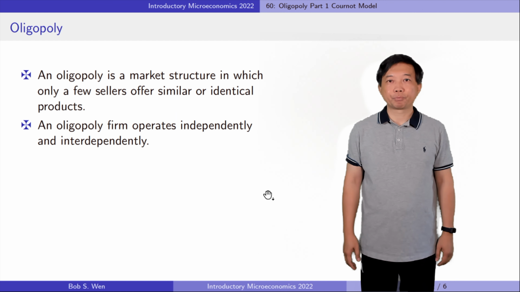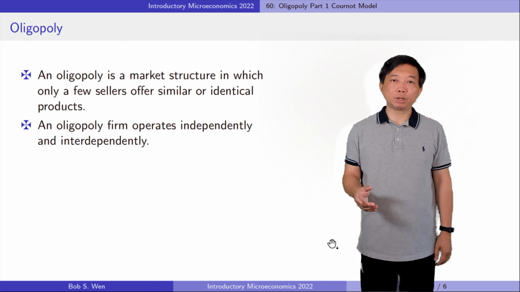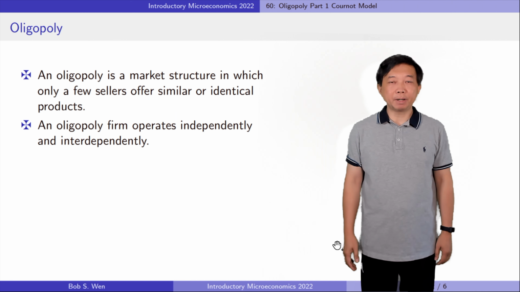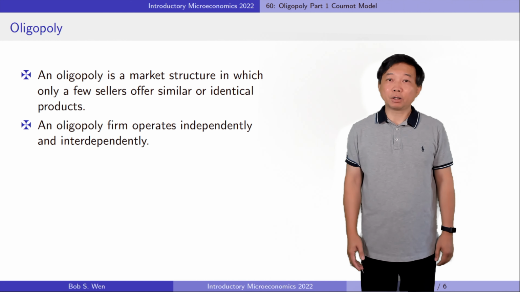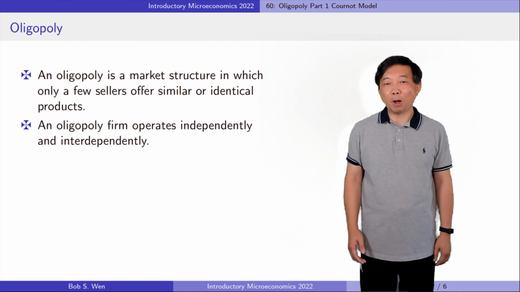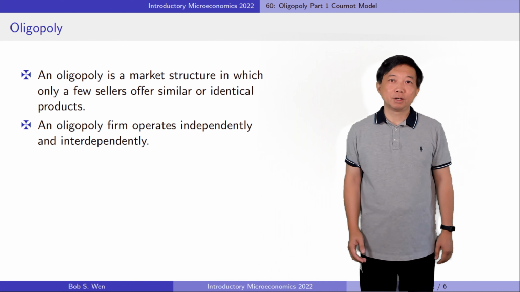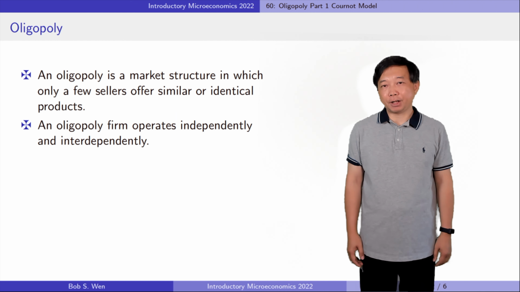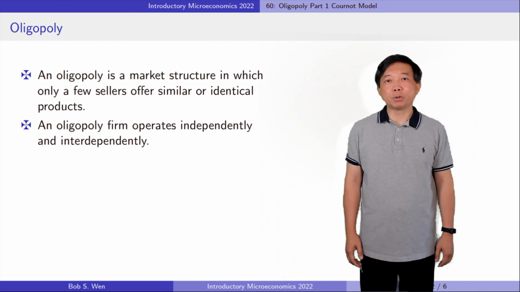products. For example, the top three biggest video games companies in the world in 2022 are Sony, Microsoft, and Nintendo. The most popular sportswear brands in the world are Nike and Adidas. They are examples of oligopoly.